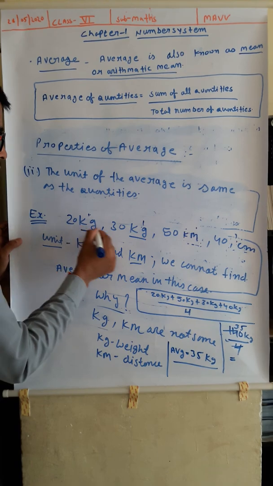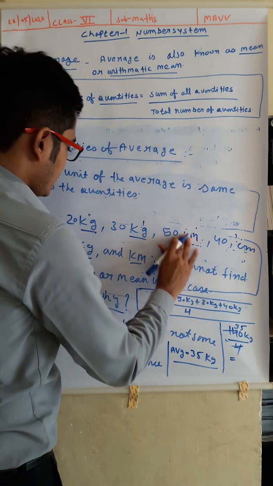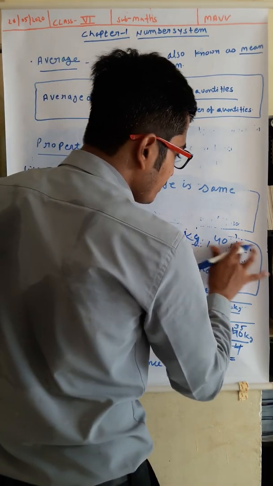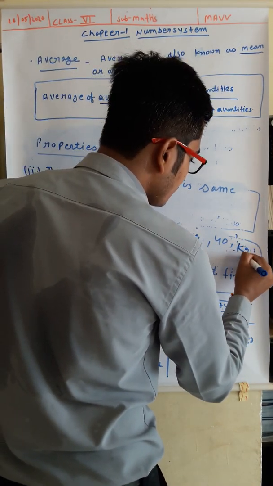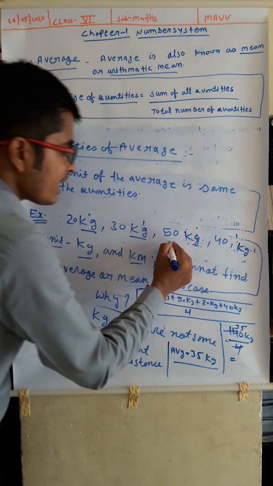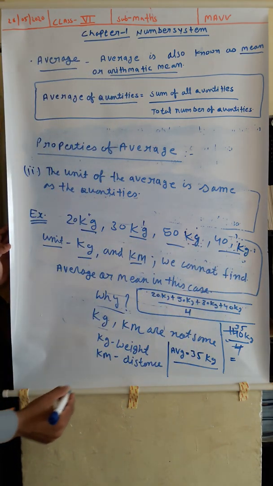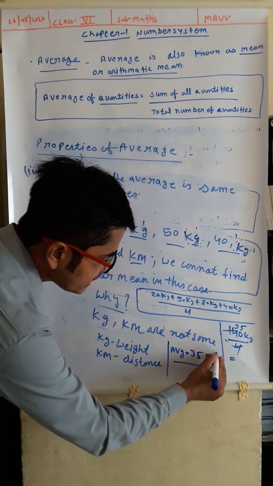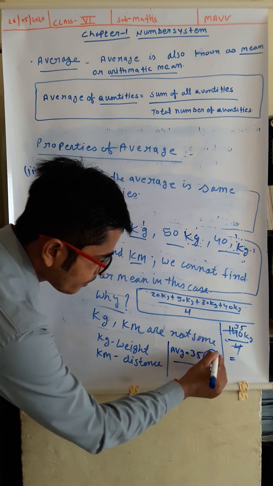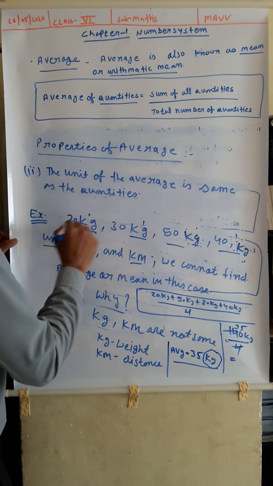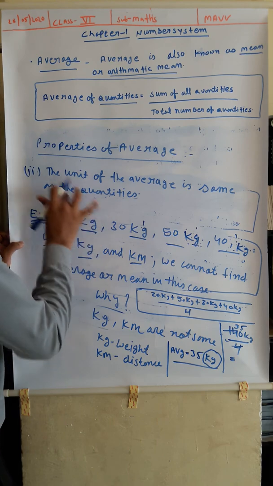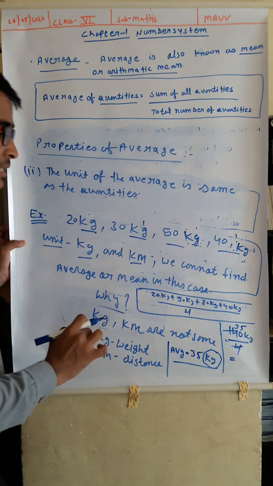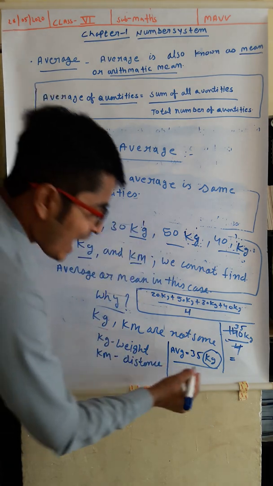Suppose here we took four weights, 20 kg, 30 kg, 50 kg and 40 kg. Then if we find the average of the given quantities, it would be 35 kg. So you can see the average unit is kg. Understand? According to the property, the unit of the given quantities would be the unit of the average.